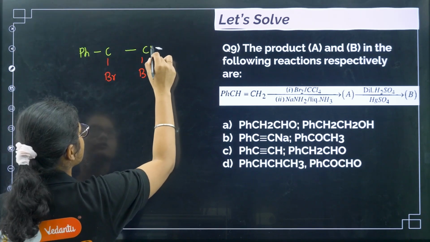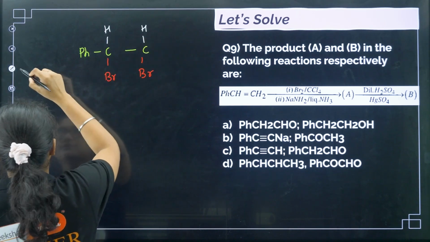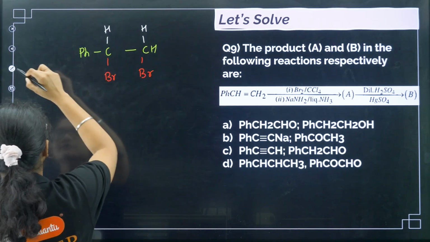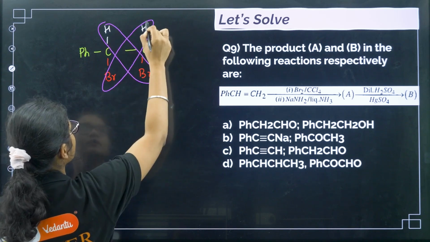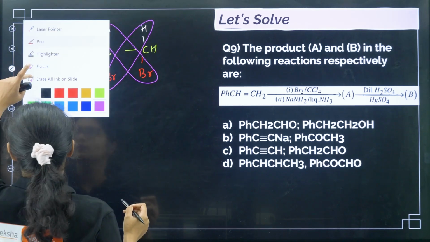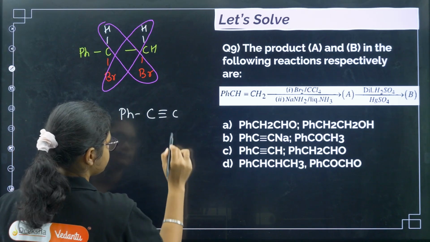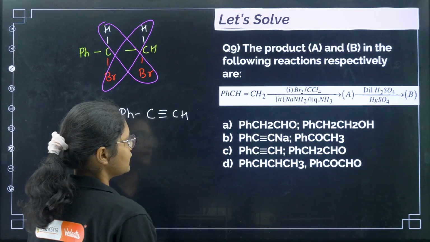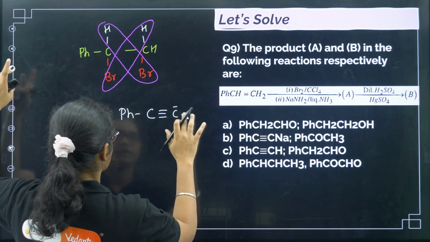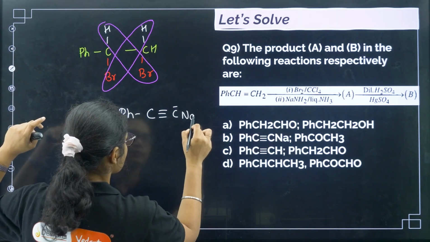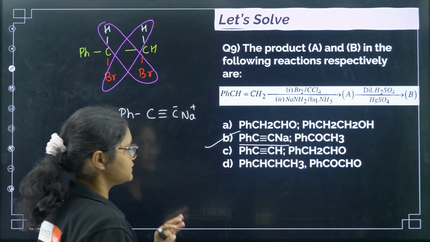See, you can show it like this. So CH, and here there is already one CH. Now with liquid ammonia, what will happen? HBr will be removed, and HBr will be removed again. So here a triple bond will come. So I'll get Ph-C≡C-H. But here you see sodium is there, so it exists as C minus and Na plus. So this is your A. So you can have only one option, so the correct answer will be option B.